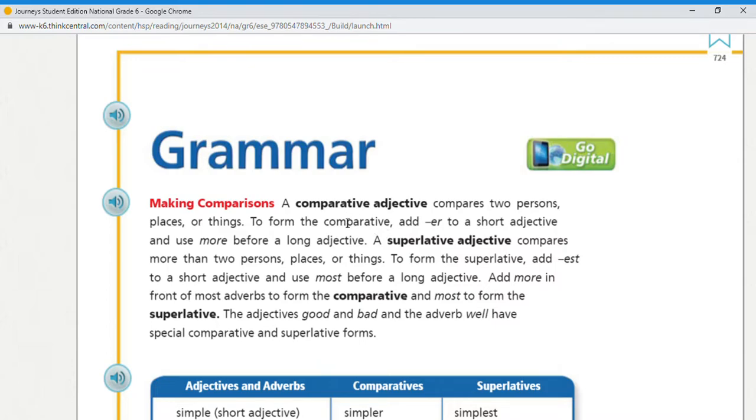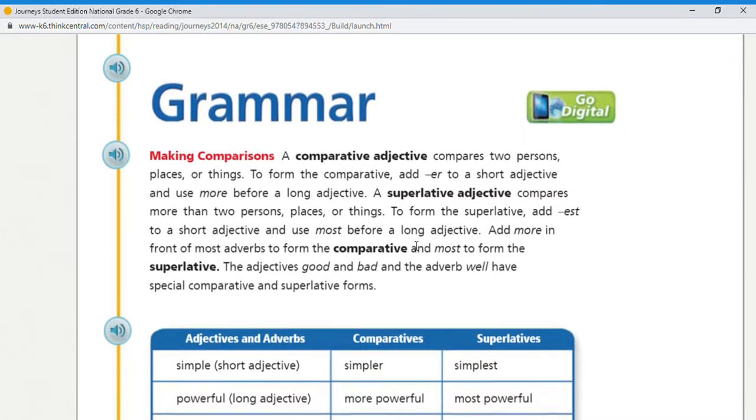So first, let's discuss comparative adjectives. It's a comparison between two persons, places, or things. And to form the comparative, we add er to a short adjective. And if the adjective is long, we add more before the adjective.